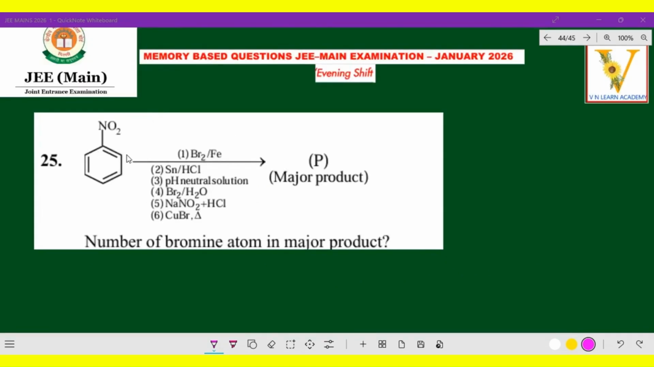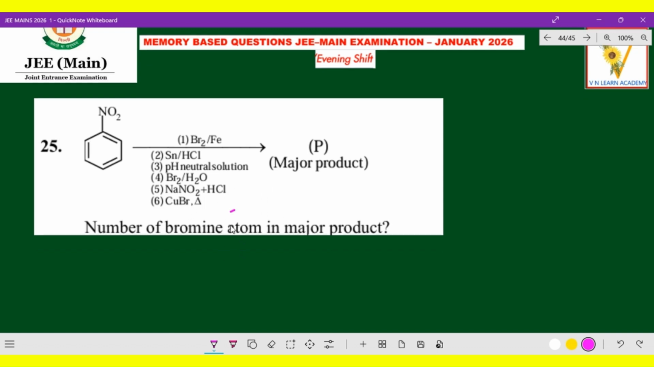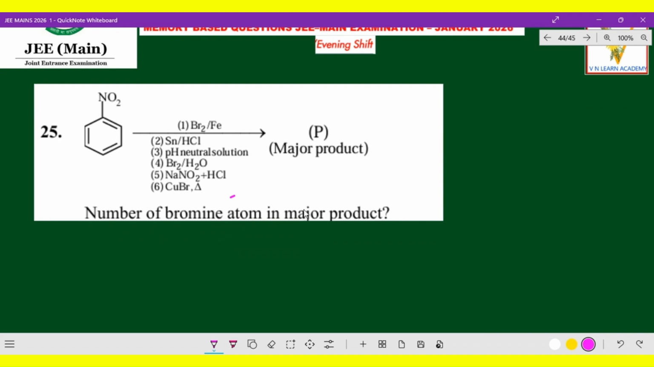The next question: nitrobenzene reacts with bromine with iron. Next, Sn/HCl, that is Stephen's reduction. Then pH, neutralization, neutral solution. Then Br2/H2O, bromine with water. NaNO2 plus HCl, that is diazotization. And CuBr with heating, that is Sandmeyer. Let us check, this is like a puzzle, it's interesting. We need the number of bromine atoms present in the major product.